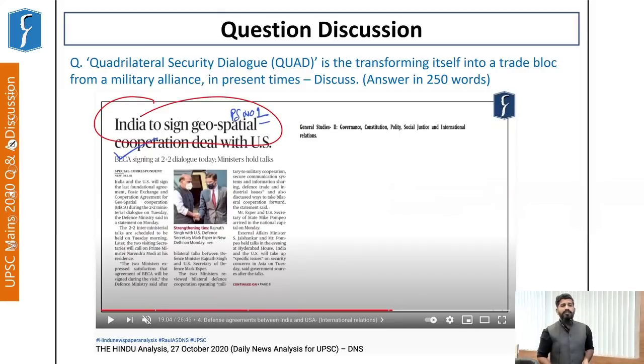Why is India so eager to sign these defense deals with the United States of America? Because it wants to counter the Chinese aggression and rise in the Indo-Pacific region. And both India and the US are part of the Quadrilateral Security Dialogue. What does this highlight? This clearly highlights that the Quadrilateral Security Dialogue, although it has its aim of being a military alliance, initially is focusing on improving the economic ties.